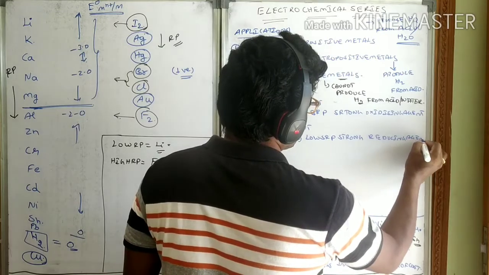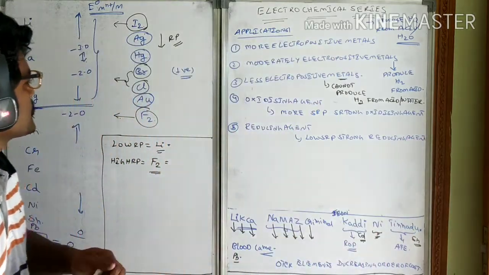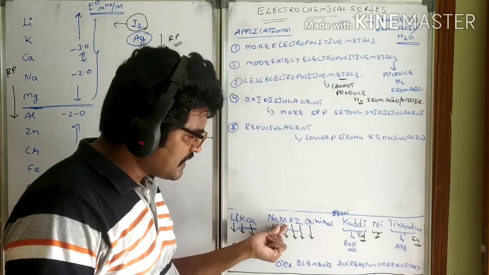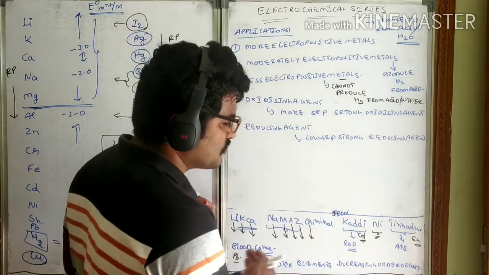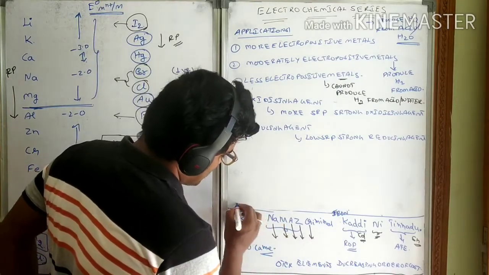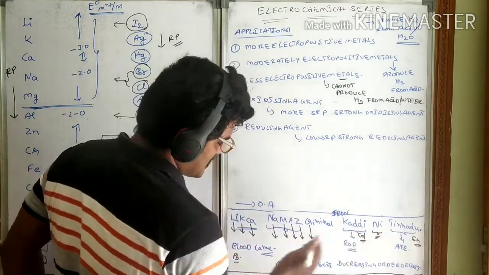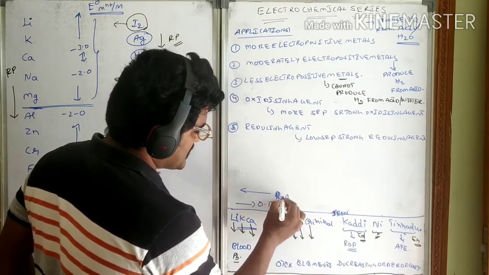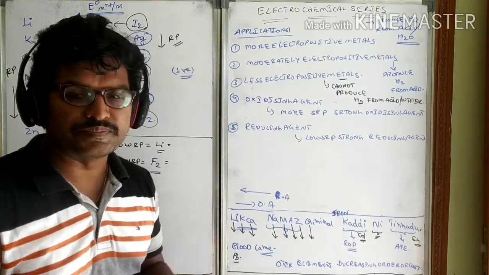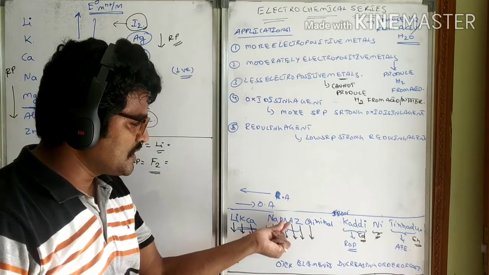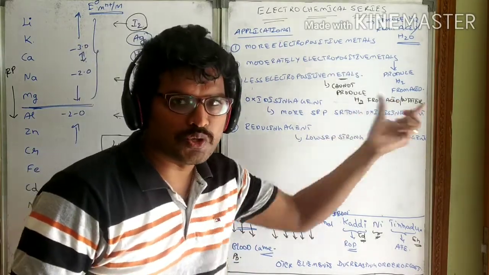They will ask you, among magnesium and iron, which is a strong oxidizing agent. In this order, magnesium is here and iron is here. As we move from left to right in the activity series, oxidizing agents increase. From right to left, reducing agents increase. So if you know the series, you can easily understand magnesium is a weak oxidizing agent and iron is a strong oxidizing agent.